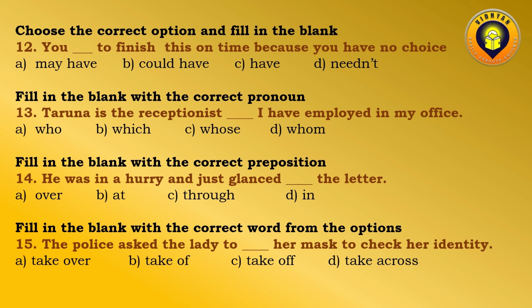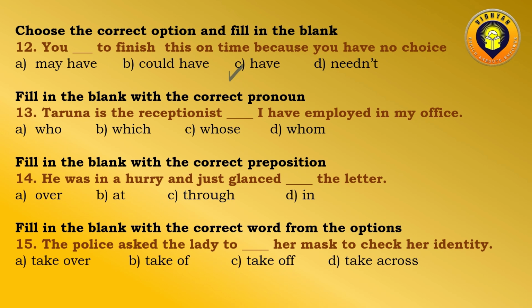It's a kind of choice. According to the sentence, the person doesn't have a choice. Could have is also not suitable, because could have is also a kind of probability. So only have would be the correct answer, because it emphasizes that you have to complete the work because you don't have any choice.